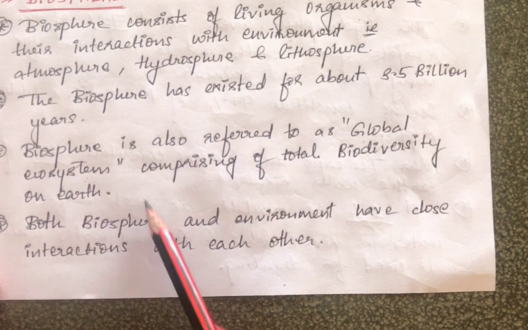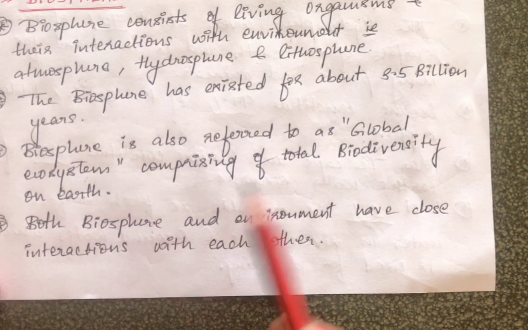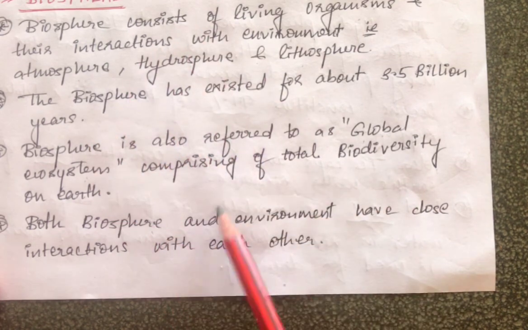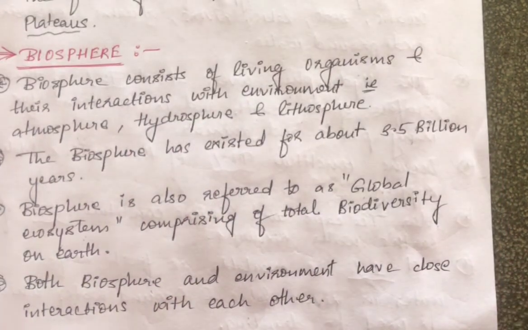Next, in the biosphere itself we see the interactions between living and non-living things. That is all about your biosphere. Understand what the biosphere is? It is my living component. And my atmosphere, hydrosphere and lithosphere are my non-living components. Clear?